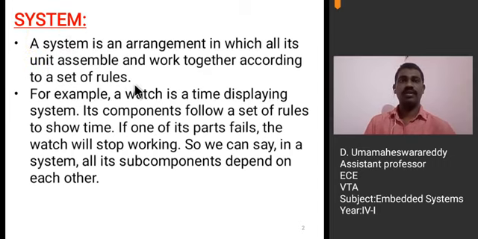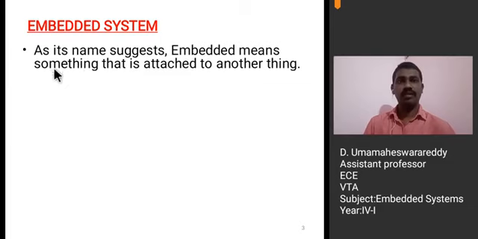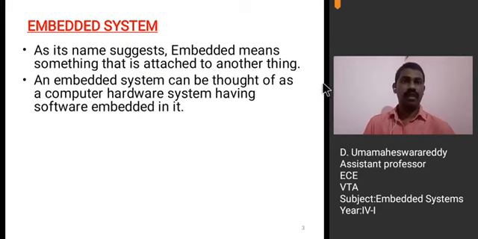Then what is an embedded system? What do you mean by embedded? As its name suggests, embedded means something that is attached to another thing. An embedded system can be thought of as a computer hardware system having software embedded in it. What is embedded here? Software is embedded in a computer hardware system. A computer hardware system here means a minimized computer hardware system.